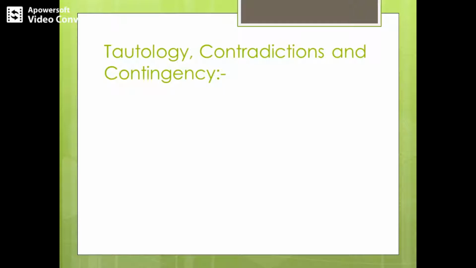So what are these terms? What are they telling us? So first, when I talk about tautology, it is about compound propositions. So what is a compound proposition? It's not just a simple proposition like rose is red in color. If I say the statement rose is red in color, it is a simple kind of proposition, right? It does not have any logical connectors.